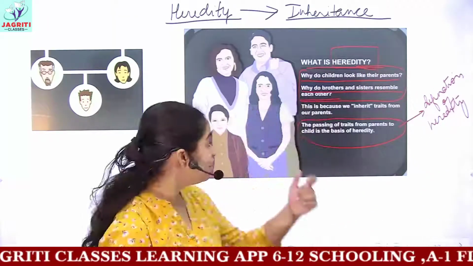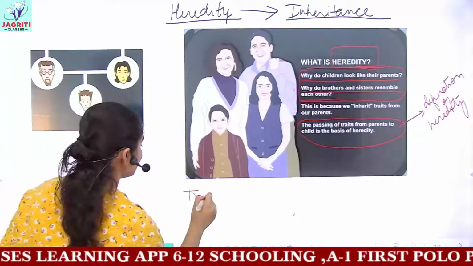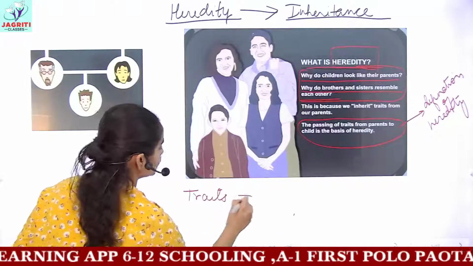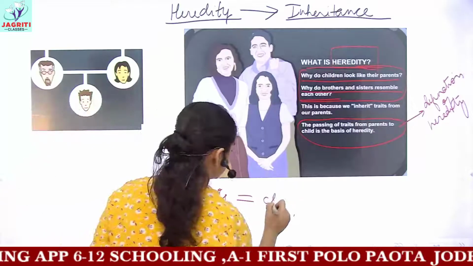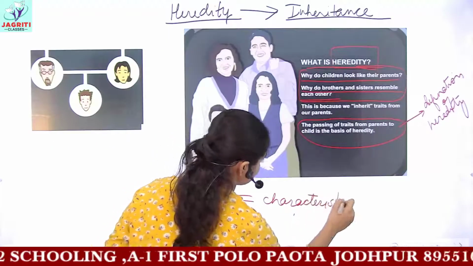That is the passing of traits. Traits are the characters. So the word traits is used for characters, or you can say characteristic features.